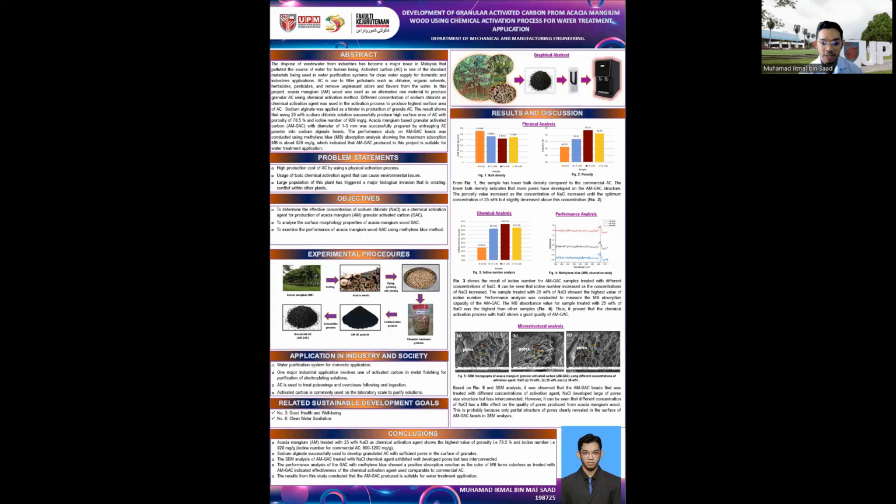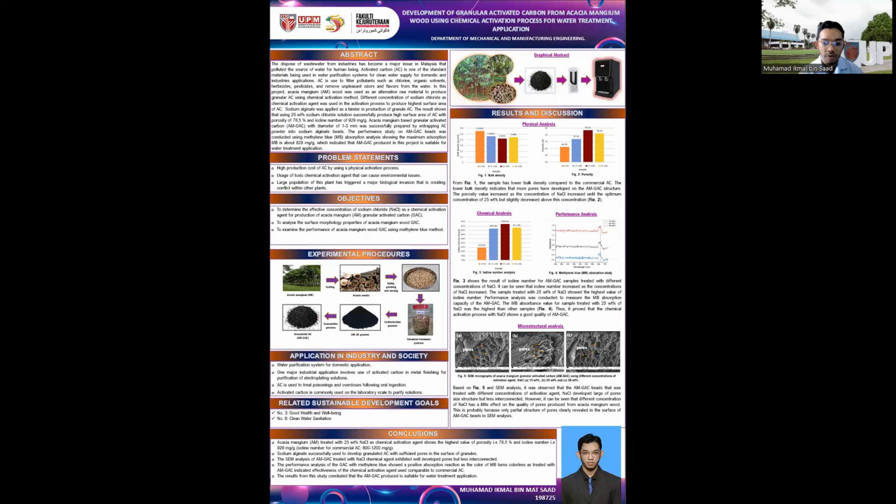Sodium alginate as a binder is successfully used to develop the granulated activated carbon with sufficient strength on the surface of the granules. The SEM analysis of the GAC treated with sodium chloride exhibits well-developed pores, but they are less interconnected.